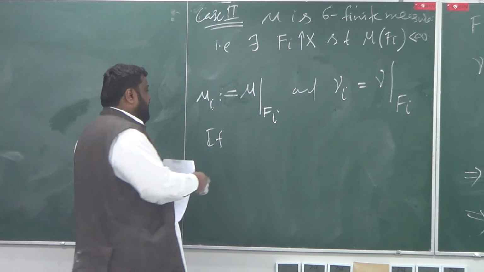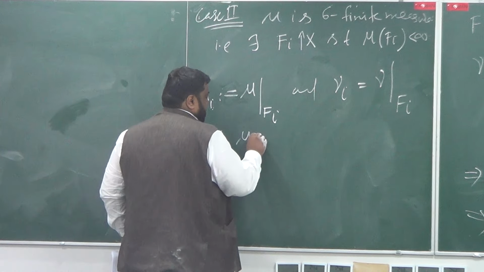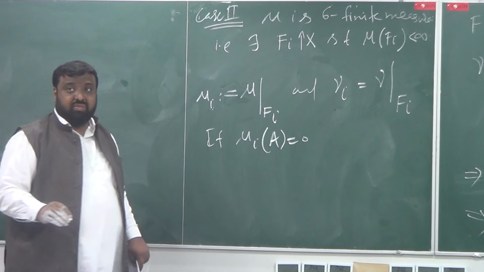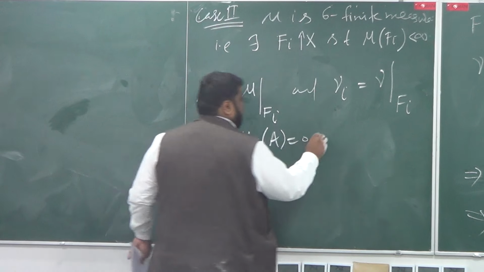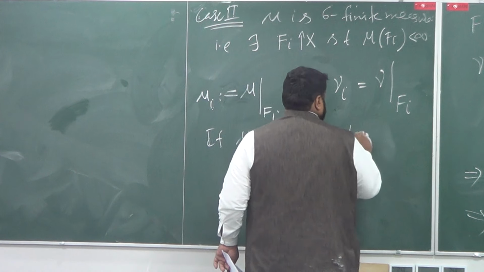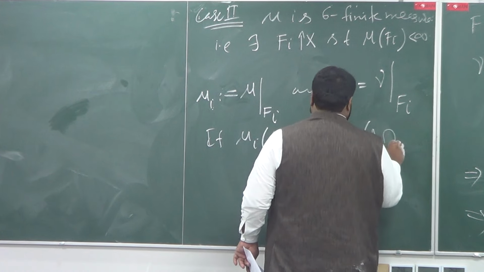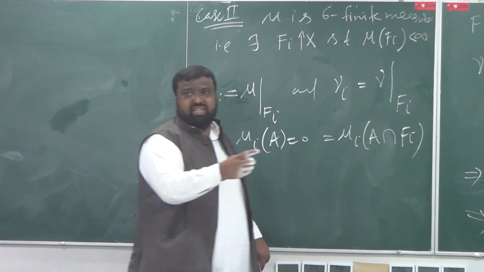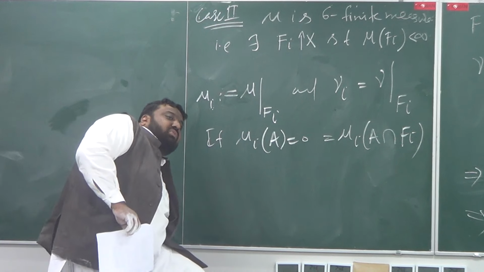In order to show that, let's take mu_i of A equal to 0, which is the same as mu_i of A intersection F_i, where A is a measurable set under mu_i.